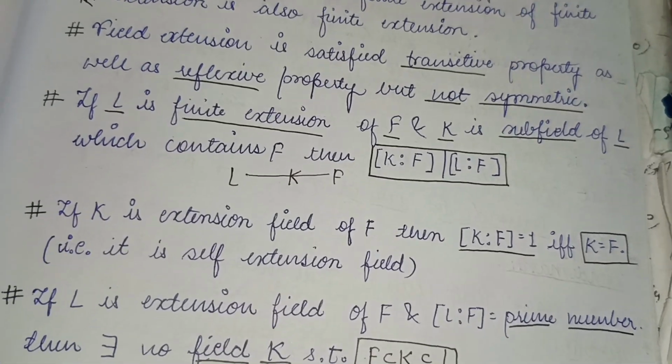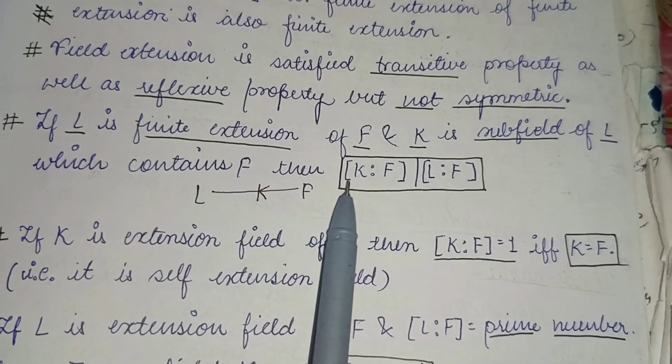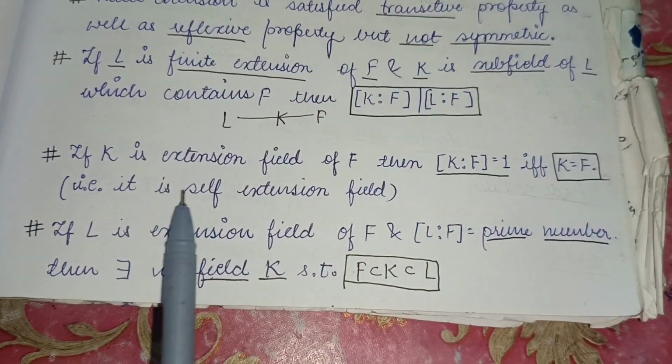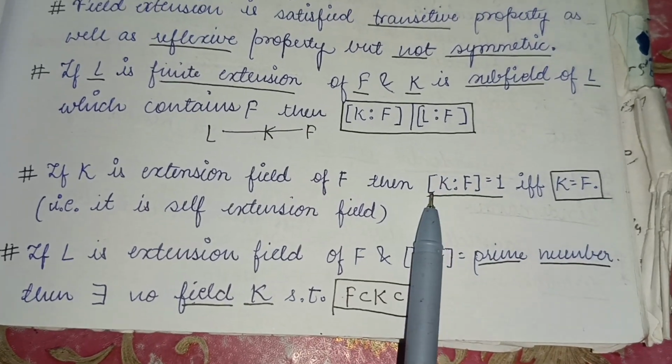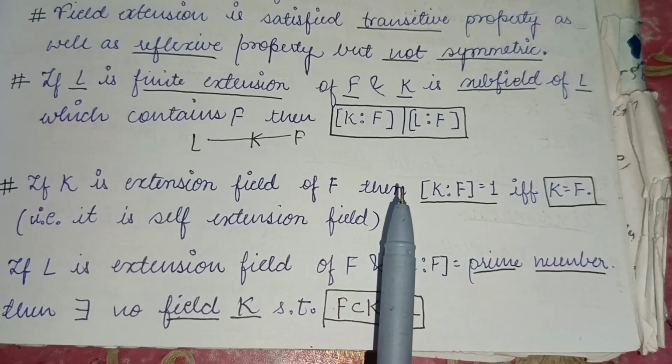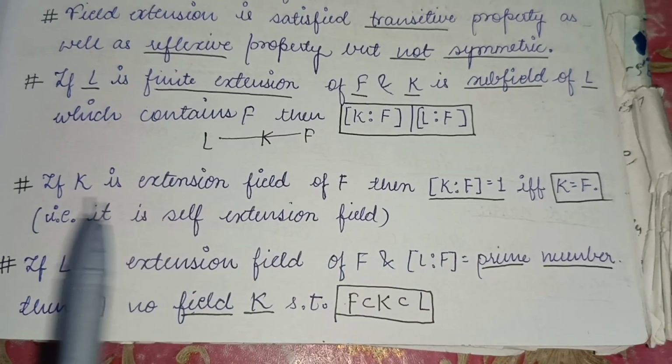If L is a finite extension of F and K is a field between L and F, which contains F, then [K:F] divides [L:F]. The next property is, if K is an extension field of F, then [K:F] will be equal to 1 if and only if K is equal to F. That is, the degree of an extension field will be equal to 1 if and only if K equals F. That is, it is a self-extension field.